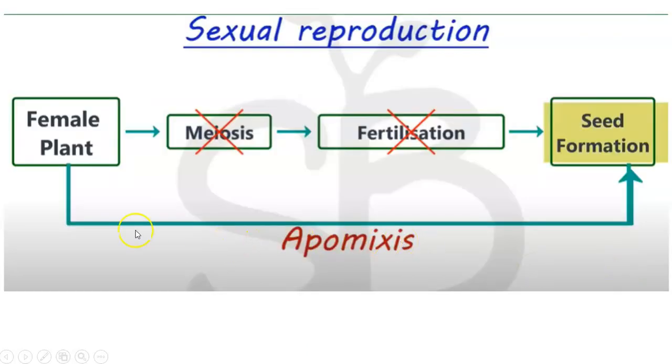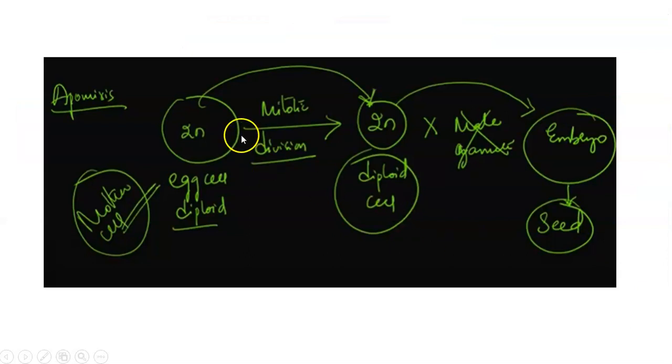But in the case of apomixis, we know that there is no meiosis, there is no reduction division happening. That means its ploidy is still 2n. If ploidy is still 2n, how can it fuse with another gamete or male gamete? So fertilization does not happen. That means in apomixis, the diploid egg cell is directly converted into a seed. This is known as apomixis.